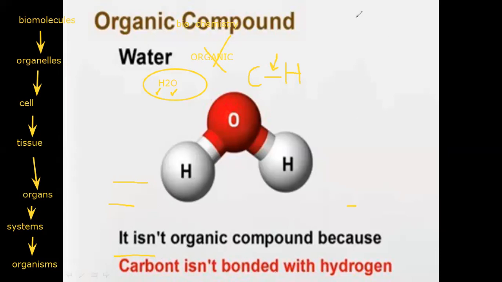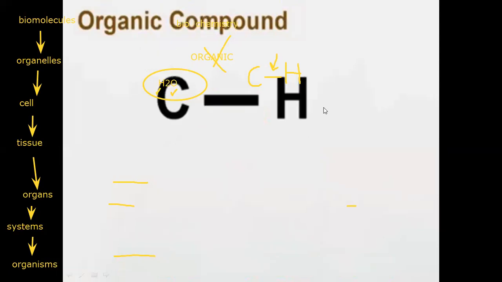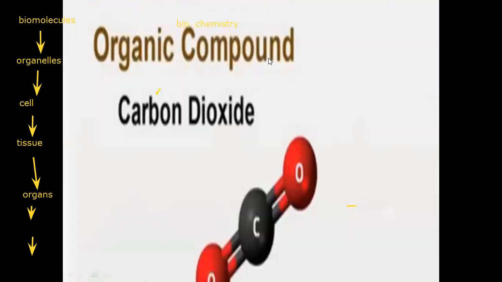This is the reason. Another example. For an organic compound, you must have a bond between C and H. If there is no bond, it isn't organic. So do all carbohydrates, proteins, lipids, and nucleic acids have a bond between them? Yes, for sure. They have a bond, so we consider them organic molecules.